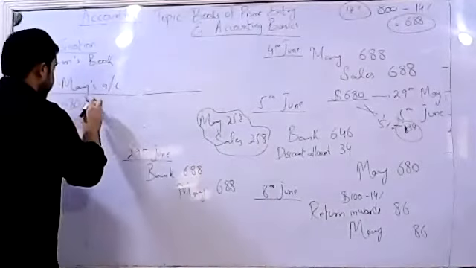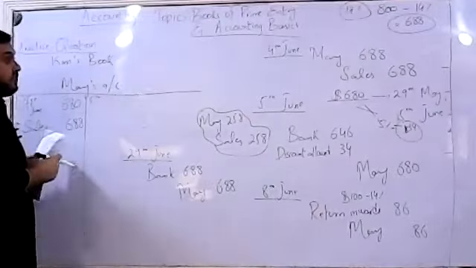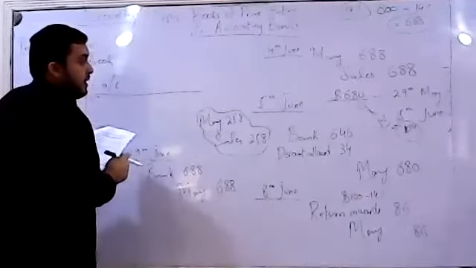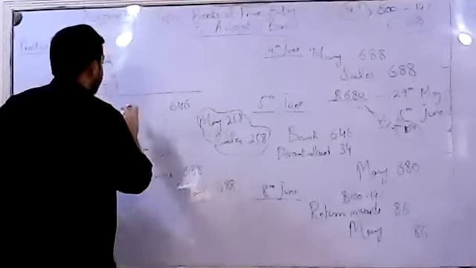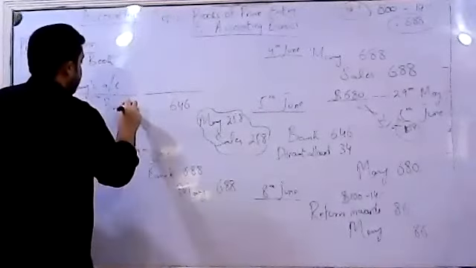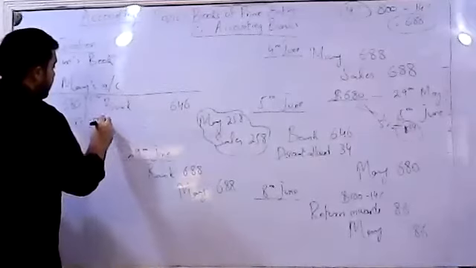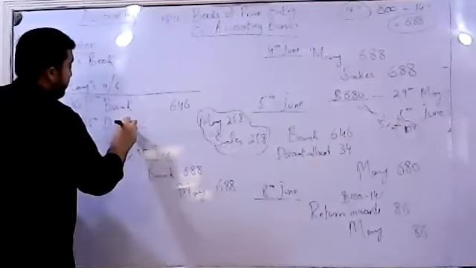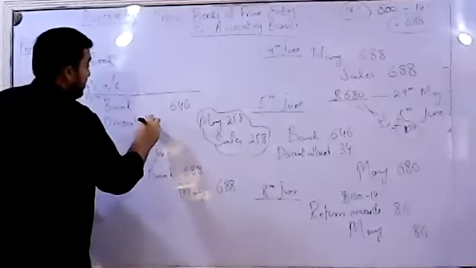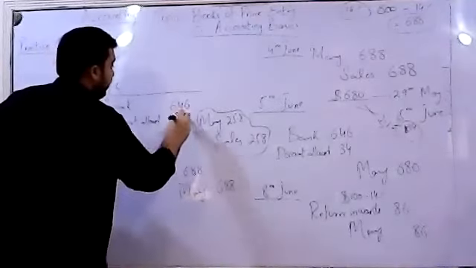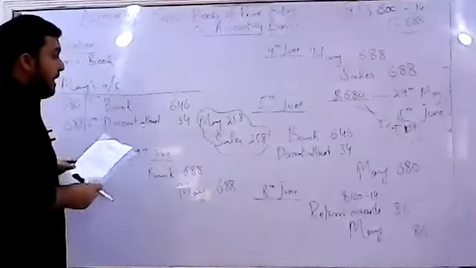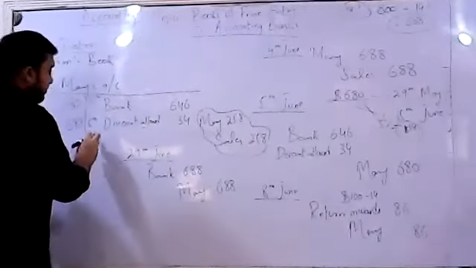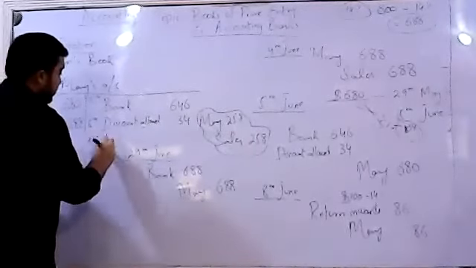Then on 5th of June, Mary account credit because of bank 646, and then because of discount allowed 34, right? Then Mary account credit because of return inwards on 8th of June.